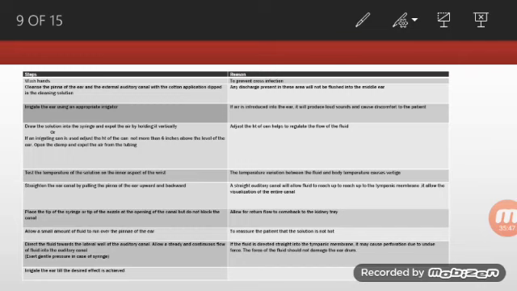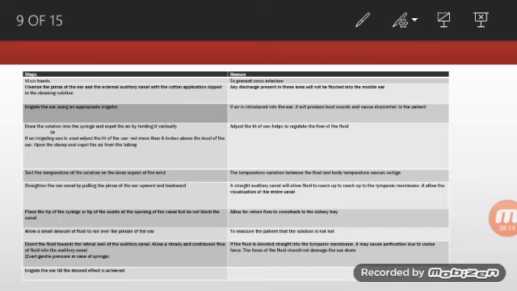If an irrigating can is used, adjust the height of the can not more than 6 inches above the level of the ear. Open the clamp and expel the air from the tubing. Adjusting the height of the can helps to regulate the flow of fluid. The height of the can should be adjusted more than 6 inches, not below 6 inches. Otherwise, there will be fluctuation during the regulation of the flow of fluid.